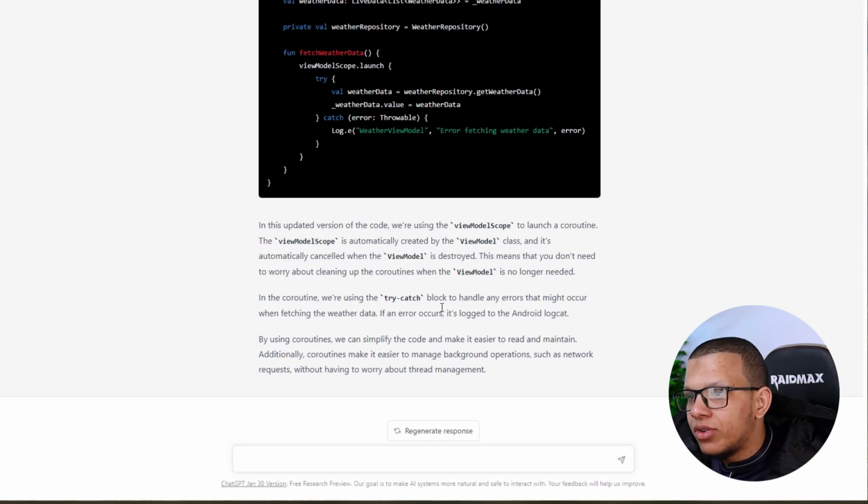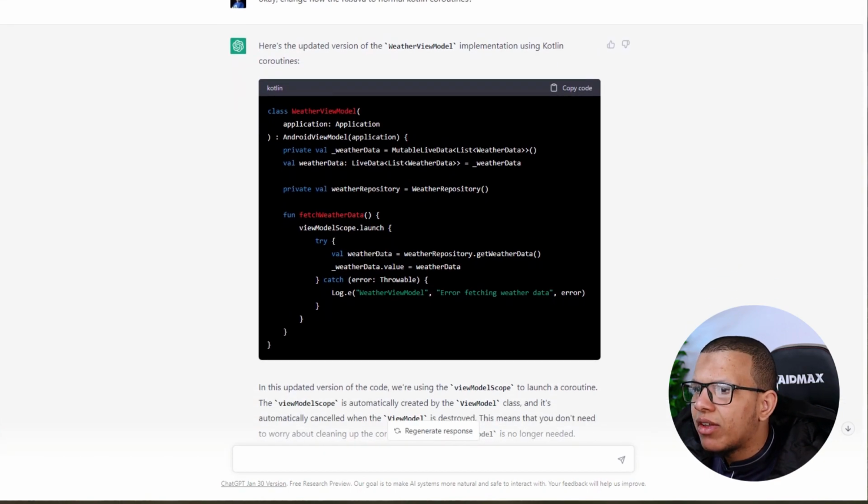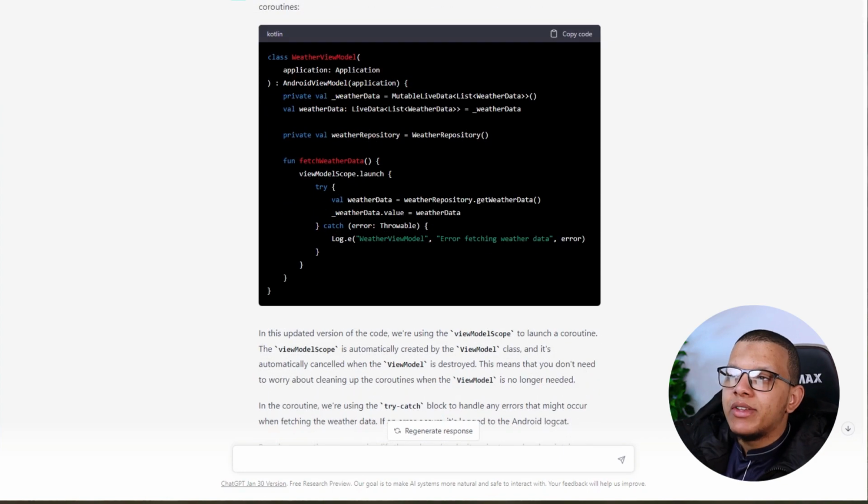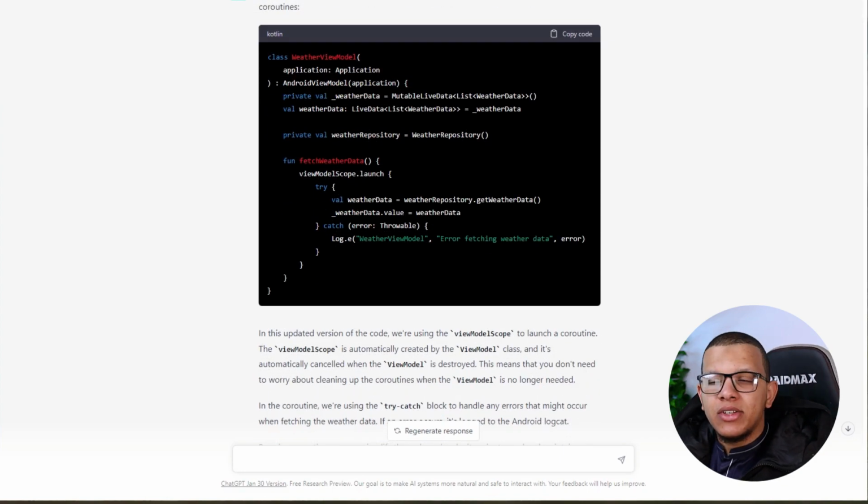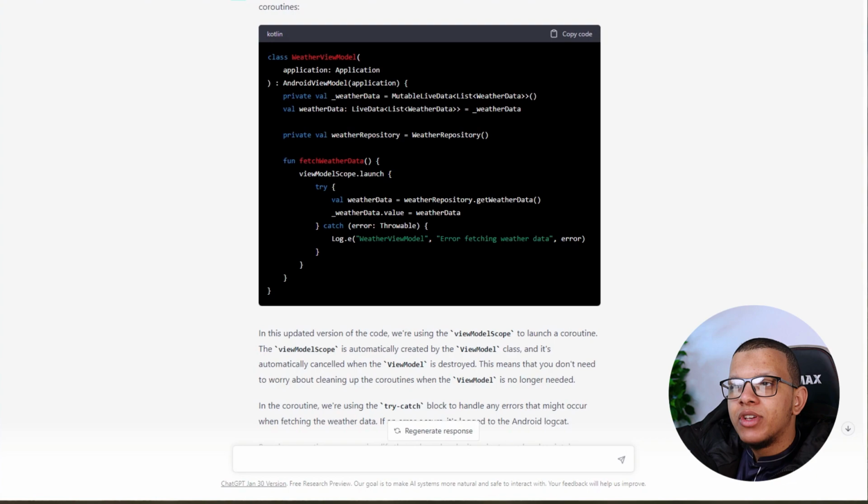In coroutines, try to use try catch. Well, okay, try catch, not a problem. By using coroutines, you can simplify things. Yeah, this is really cool. At least for now, you should really understand this technology is not a replacement for software engineers because, as you can see here, we have too much code and they didn't give us a way to put all this code together in one project.